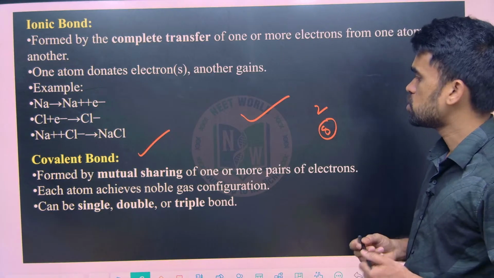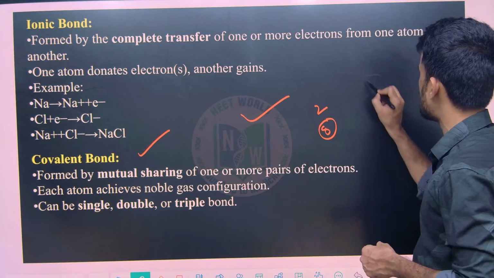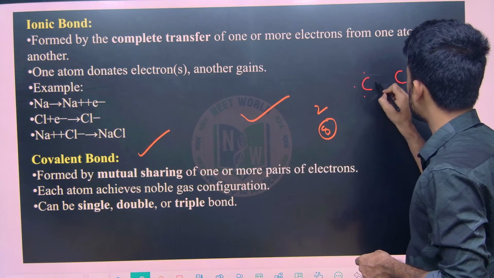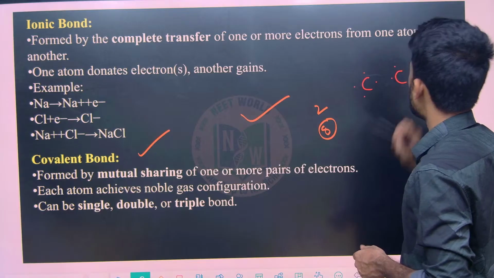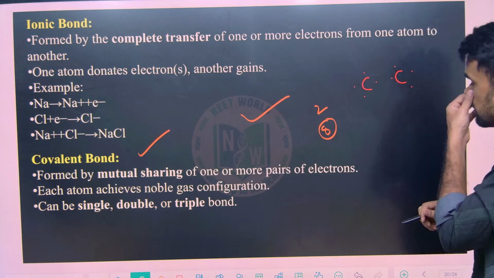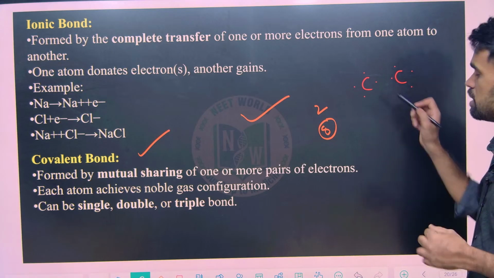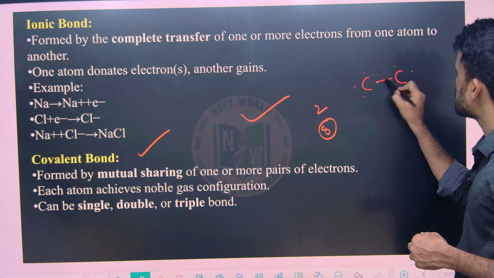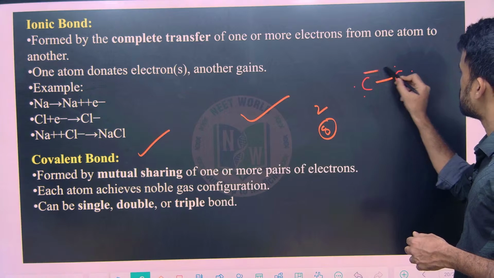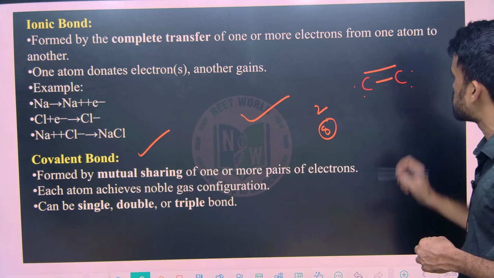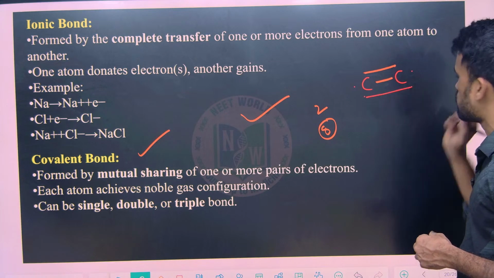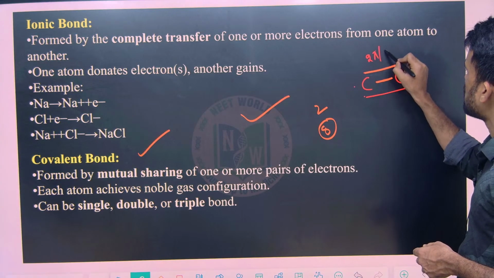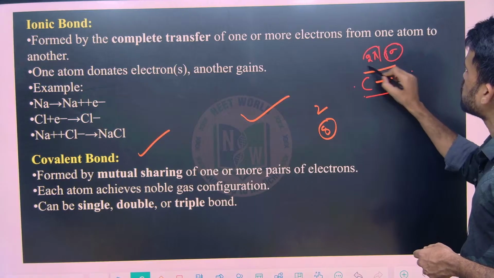Right. So when they are sharing the electrons, for example, two carbon atoms are combining. Now how many valence electrons have we seen? Four valence electrons. So here the maximum number of bonds between carbon atoms can be 3. Like this, one sigma bond, then by one more electron pair, one pi bond, and here one more pi bond. So two pi bonds and one sigma bond can be formed between two carbon atoms.